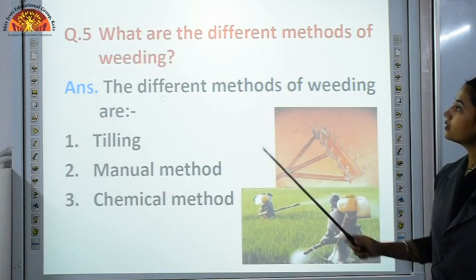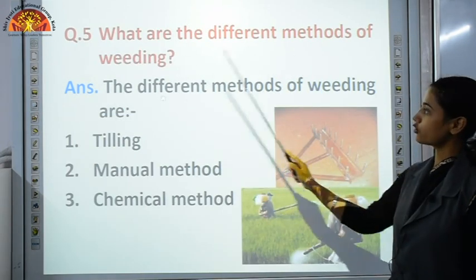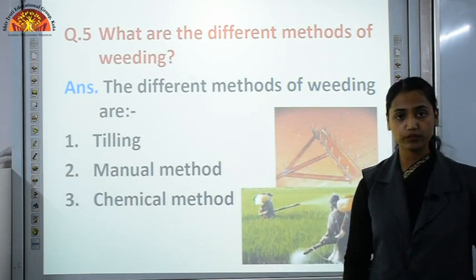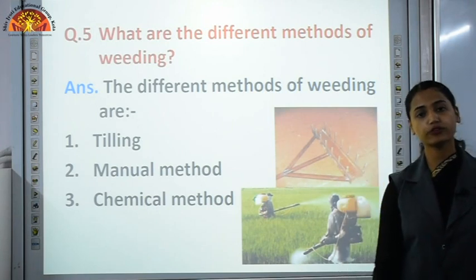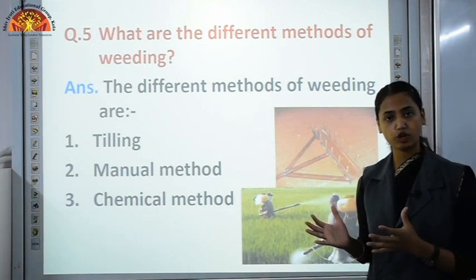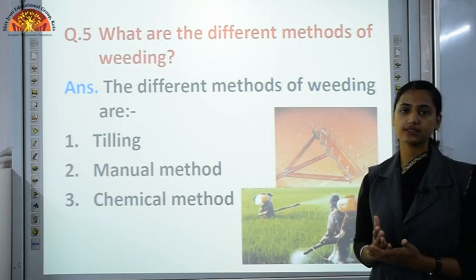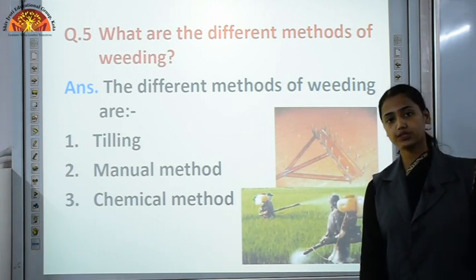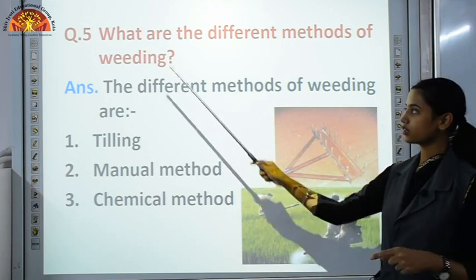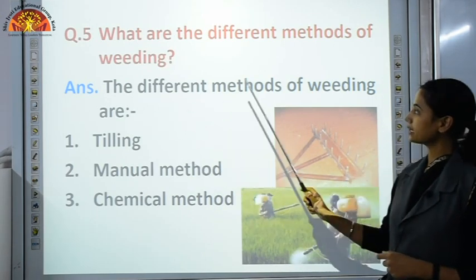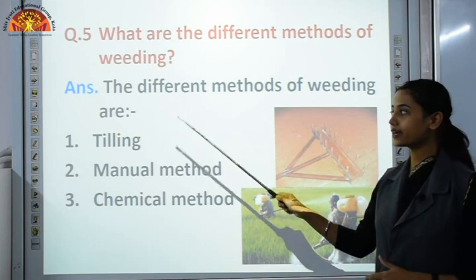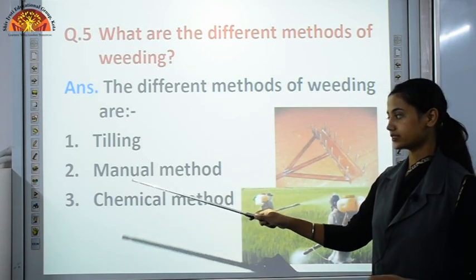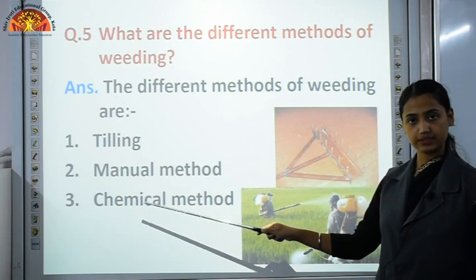Then next, what are the different methods of weeding? Now before answering this, do you know what is weeding? What are weeds? We know that a few crops grow along with our main crop. So those unwanted plants are known as weeds, and removal of those unwanted plants is known as weeding. So the different methods of weeding are, we can remove those extra unwanted plants by tilling, by manual method, or by using chemicals.